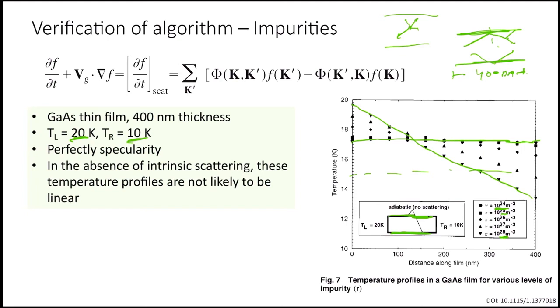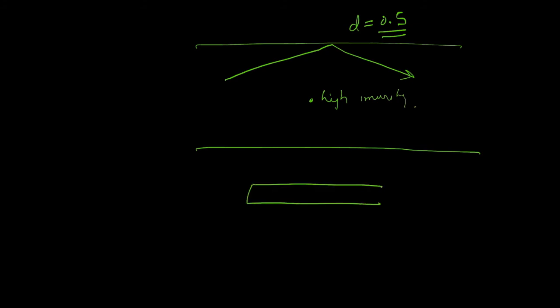Let's say now there is an example. We take another case. Now the boundary specularity condition is going to change. Let's say specularity is 0.5, and there is a high amount of impurities as well. Let's look at the solution where the length is 400 nanometers first, and the left wall is at 20 Kelvin, 10 Kelvin, so basically much less than the Debye temperature. Let's assume the Debye temperature is 350 Kelvin.